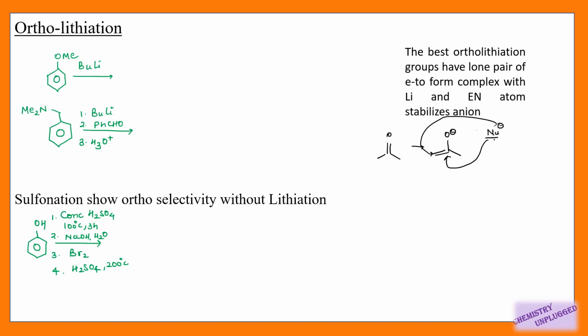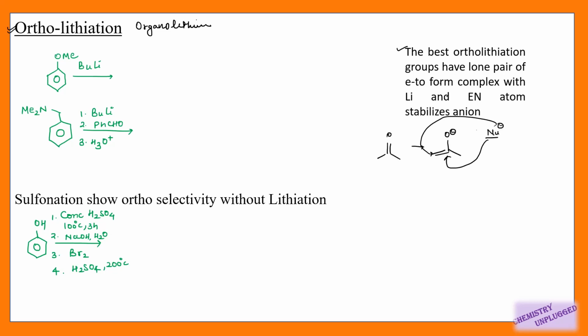So first point we will take ortholithiation. It is a very important reaction of organolithium compounds. So organolithium compounds displace or replace the hydrogen present at the ortho position of aromatic rings, right? And it is possible only in the aromatic compounds which have a functional group containing atoms like oxygen, nitrogen, sulfur. So the best ortholithiation group has a lone pair of electrons to form a complex with lithium ion.